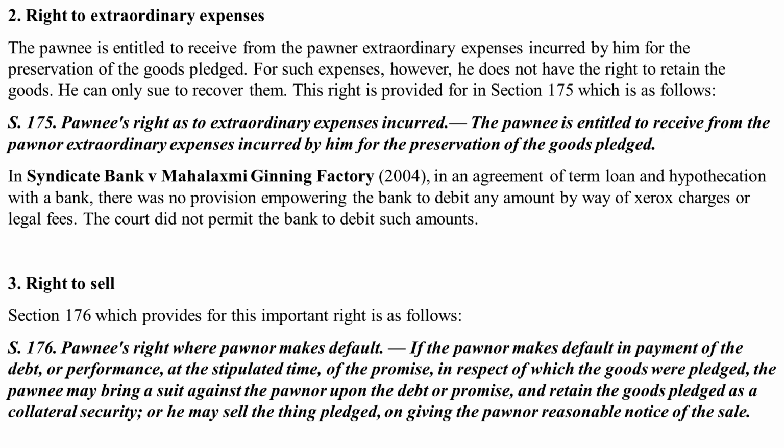Now, coming to the third right, that is right to sell. As mentioned under Section 176, pawnee's right where pawner makes default: if the pawner makes default in payment of the debt or performance at the stipulated time of the promise in respect of which the goods were pledged, then the pawnee may bring a suit against the pawner upon the debt or promise and retain the goods pledged as a collateral security, or he may sell the thing pledged on giving the pawner reasonable notice of the sale.